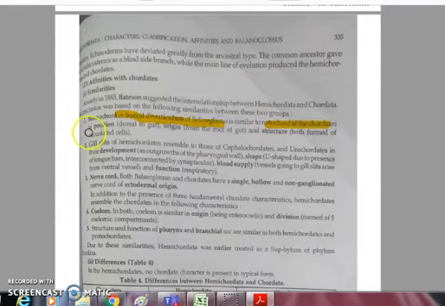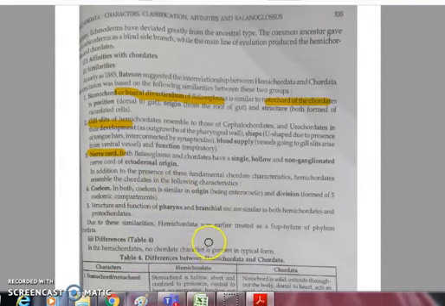After this, gill slits, both bear the gill slits. That means gill slits are present in chordates as well as in Balanoglossus. And nerve cord is also present in both phyla. A single, hollow and non-ganglionated nerve cord of ectodermal origin is present in Balanoglossus as well as in chordates. Coelom is similar in origin, both are enterocoelous as I have already explained. And the structure and function of pharynx and branchial sac are similar in both groups. So these are the points of similarity between Balanoglossus and chordates.